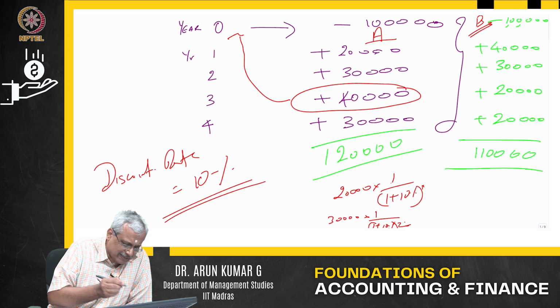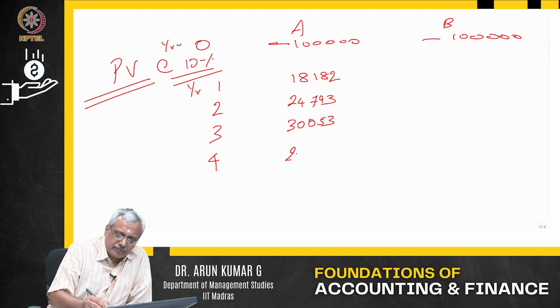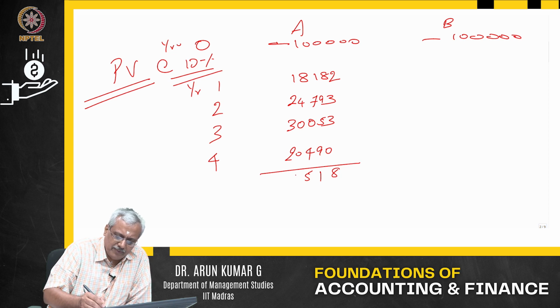Last item. What is the last cash flow? The last cash flow is 30,000. 30,000 into 1 by 1 plus R to the power of 4 in that particular case, which is 20,490. So what are the total cash flows here? Adding them up: 6, 7, 8, 8, 6, 17, 17 plus 5 is 22, 22 plus 9 is 31, and so on.